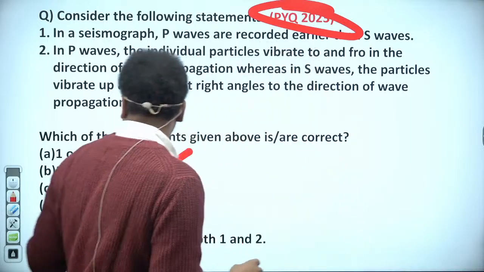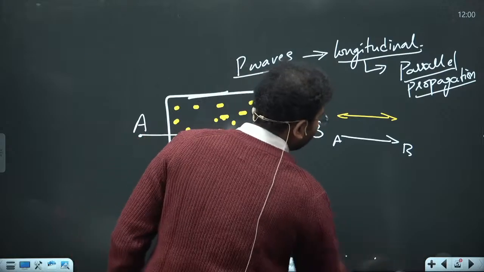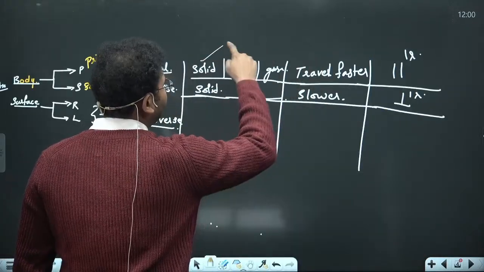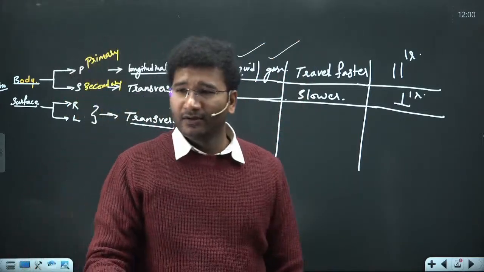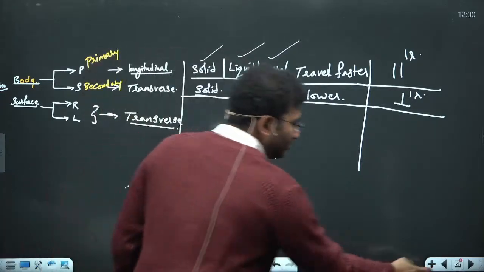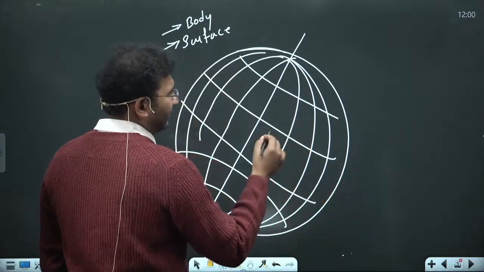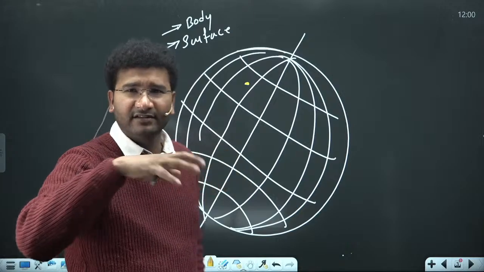I told you that P waves can pass through solid, they can pass through liquid, they can pass through gases, right? So imagine that an earthquake has come. Let's take an application based question. Deep in the interior there is an earthquake.